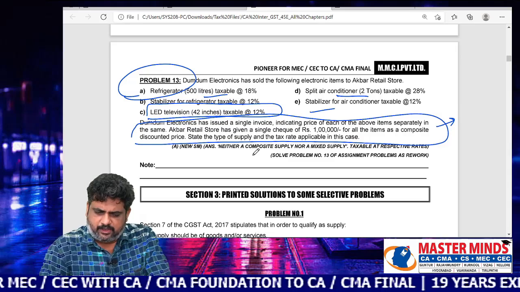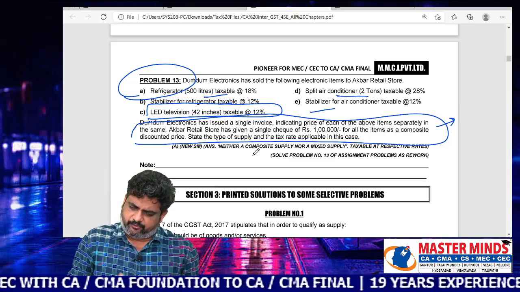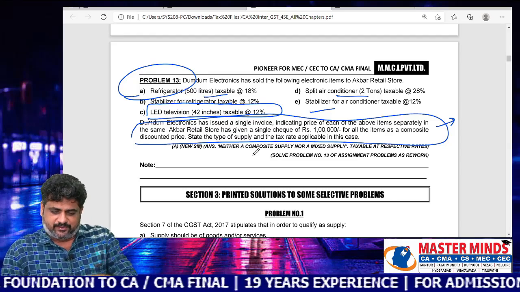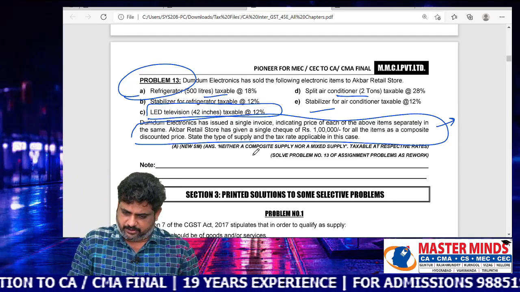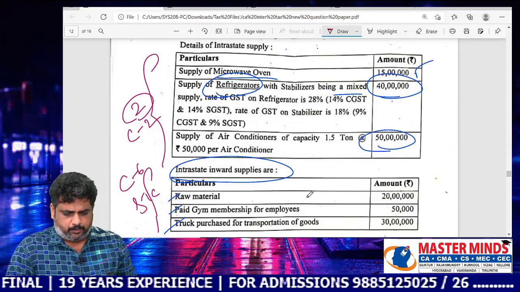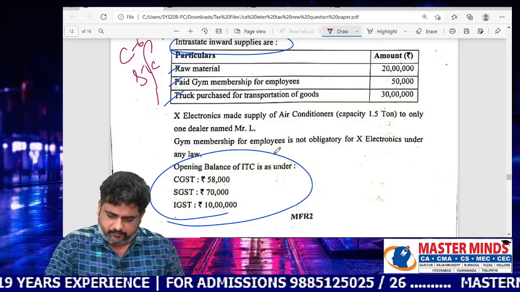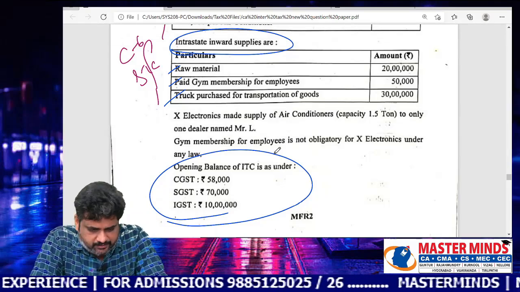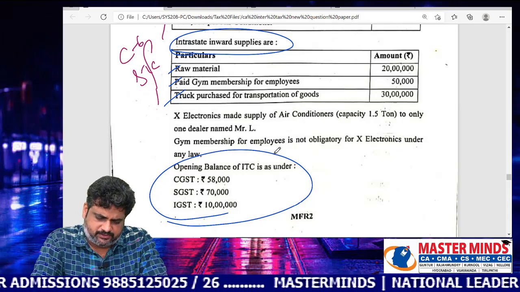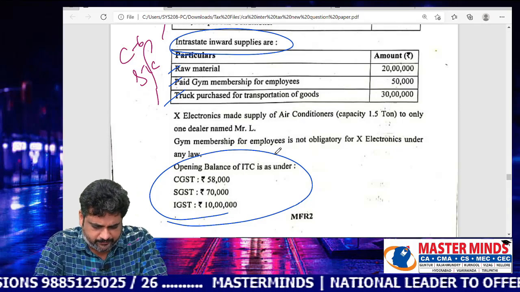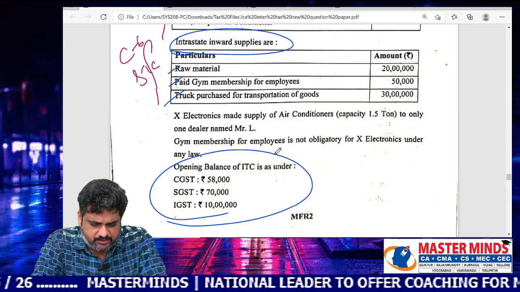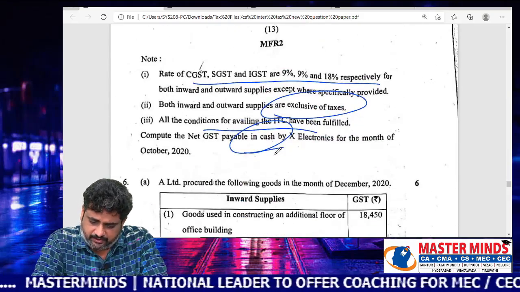Okay, so the first portion of question number 5 was covered under problem number 13, and the rest of the question with respect to problem number 5 is here: raw materials, membership fee, trucks, and opening balances of CGST, SGST, IGST and the tax rates that are given here.